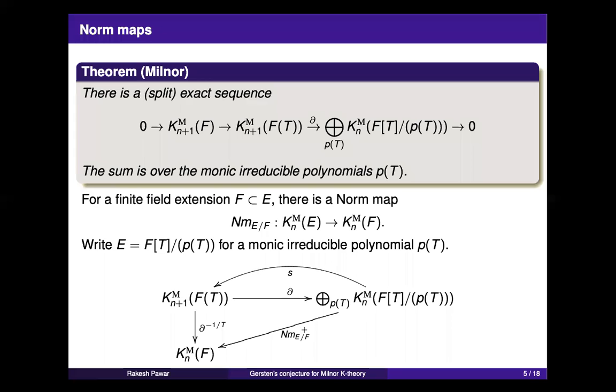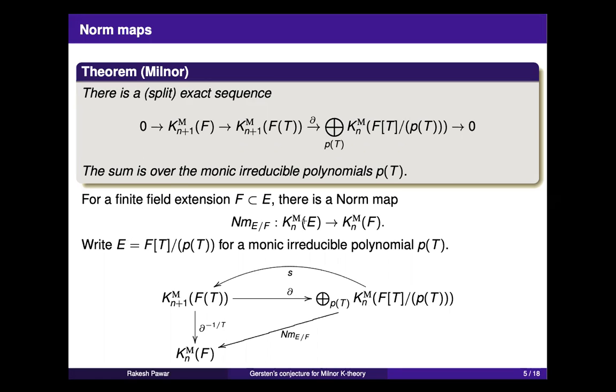So on the component from E, you get a map which a priori depends upon the generator of E over F. Okay, and it turns out there is a non-trivial theorem which says that it is actually independent of the choice of generators.